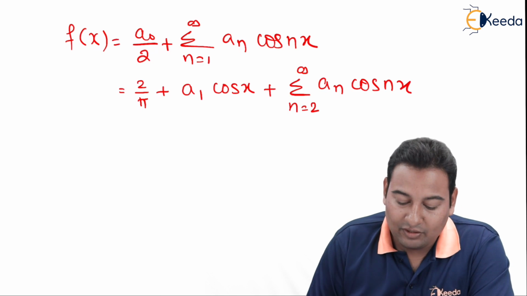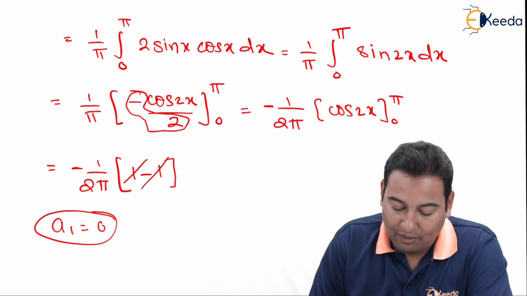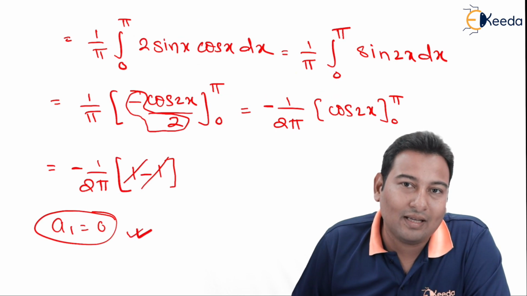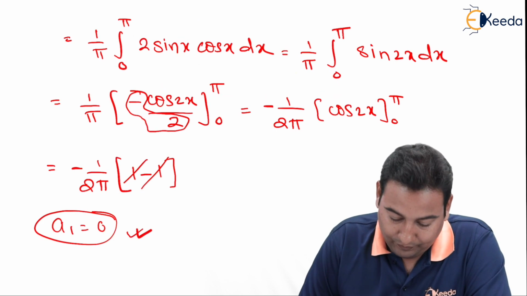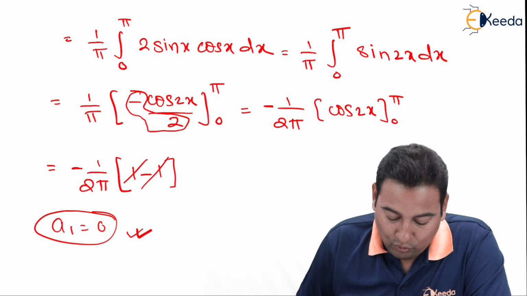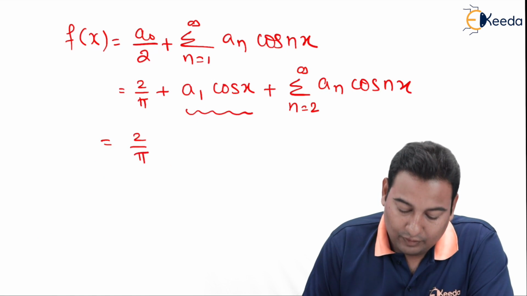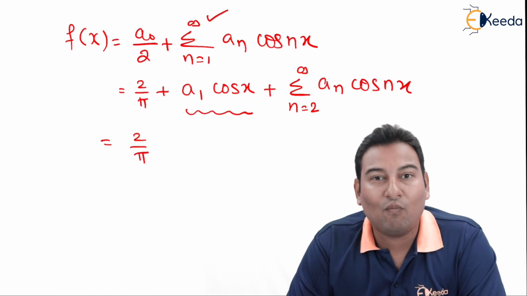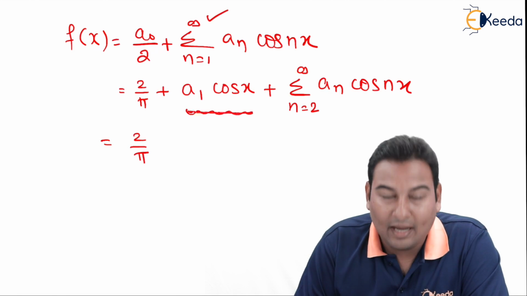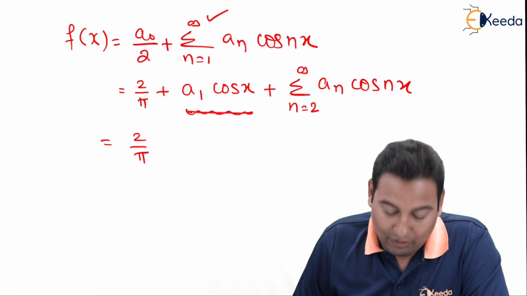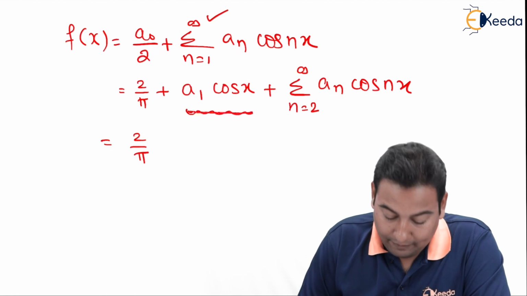Why am I separating this? Because we have found out the a1 value individually, because the solution does not exist for 1. Let us put this value a1 is equal to 0. This summation means it's going from 1 to infinity. We separated out 1 and from 2 to infinity. This a1 value is 0. Entire term will be gone.